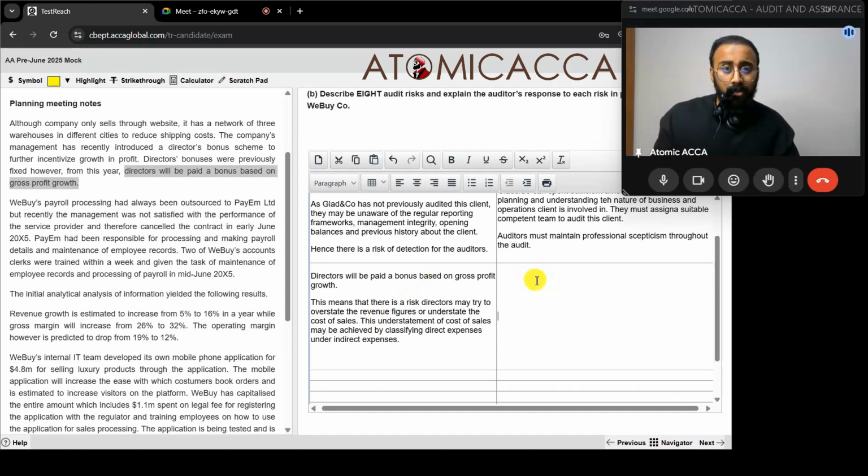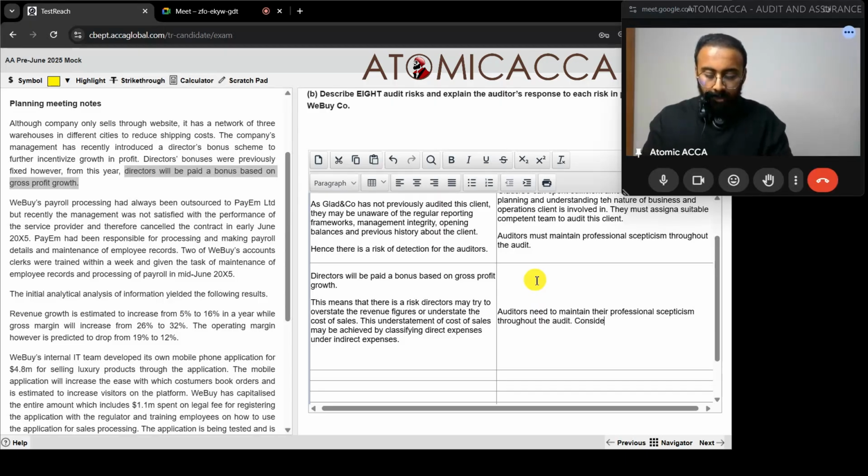Now, what can auditors do over here? Auditors need to maintain their professional skepticism throughout the audit, considering the risk.